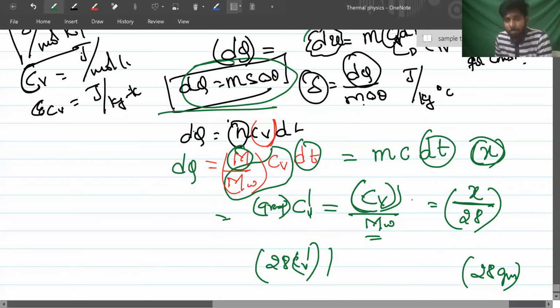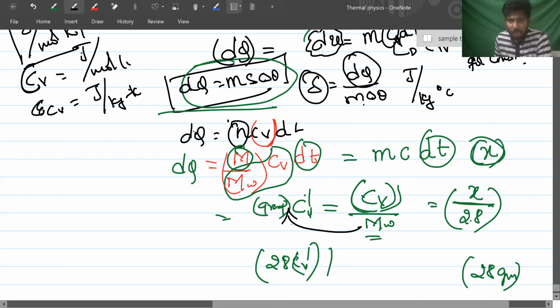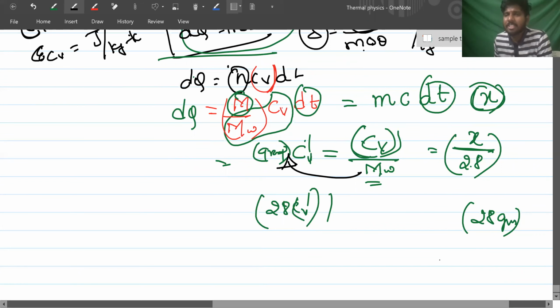If someone gave you gram specific heat and asks you to find molar specific heat, what value will you get? That 28 into CV dash for nitrogen. You will multiply it with molecular weight. This molecular weight will go to the left side. You get this? Yes, sir. Because for 1 gram they gave that specific heat. For 28 grams, how much will it become? Because 1 mole means 28 grams, right? You'll multiply it with 28. Got it?